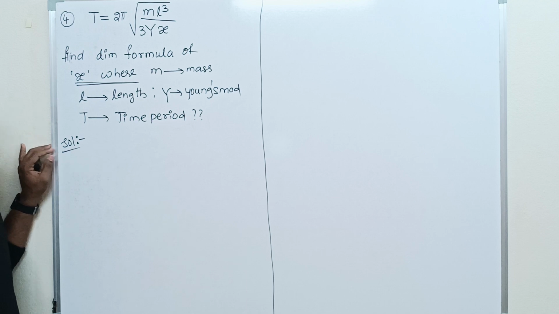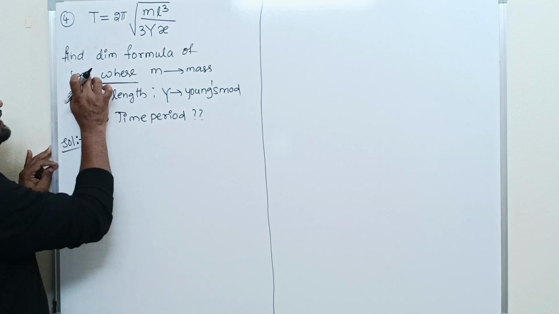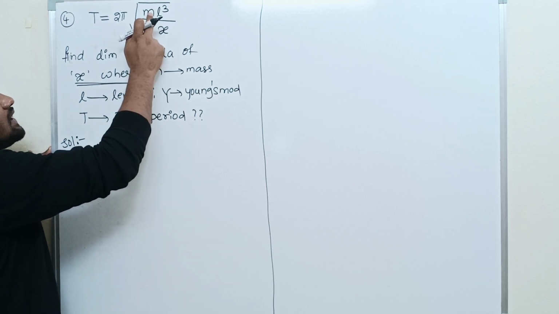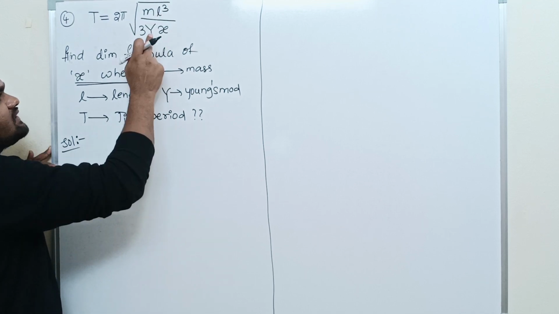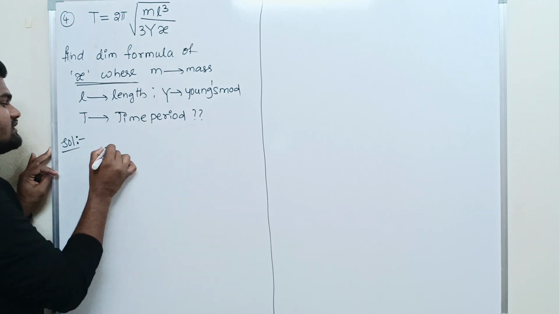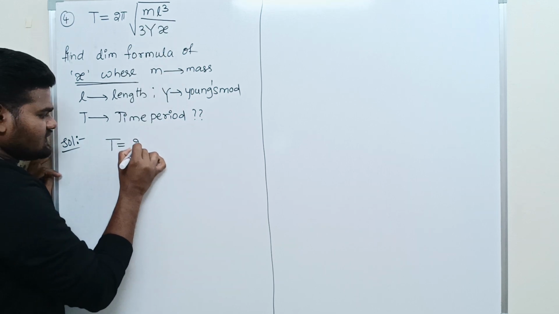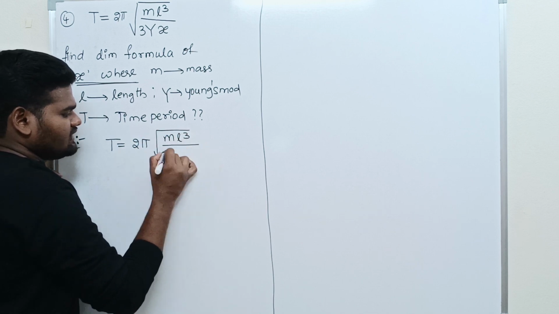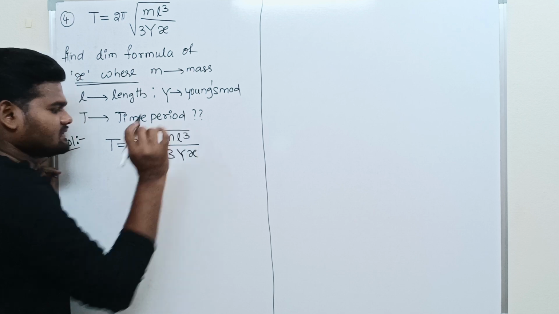Right, I'm going to solve the solution. What we have to find? Dimension of X. Okay, so M means what? Mass. L means what? Length. Y means what? Young's modulus. And we have to find X. So the given equation is T is equal to 2 pi into under root of ML cube by 3 into Y into X.